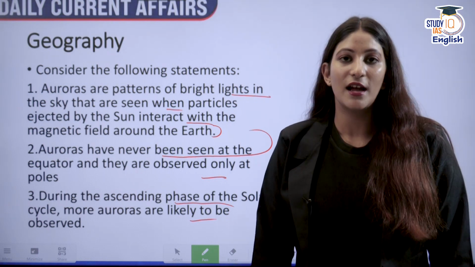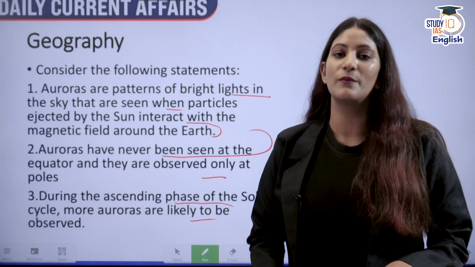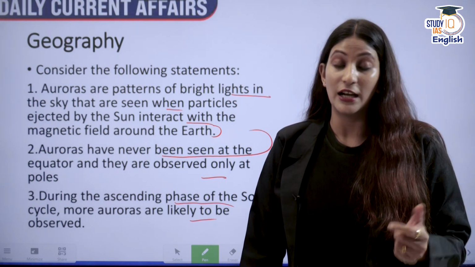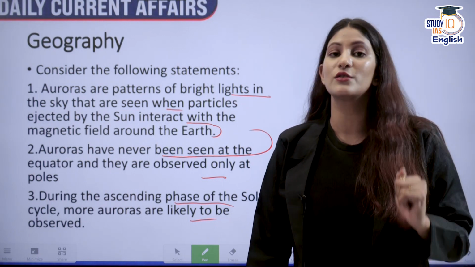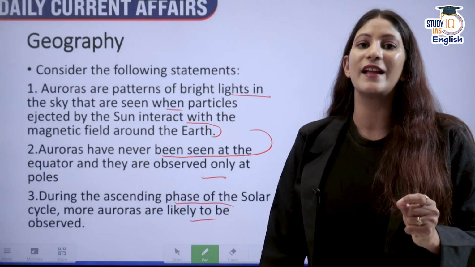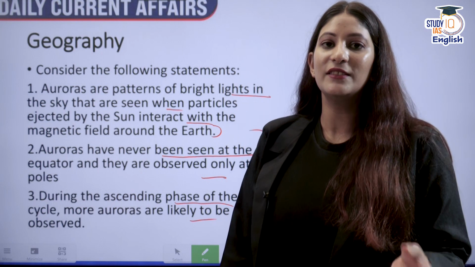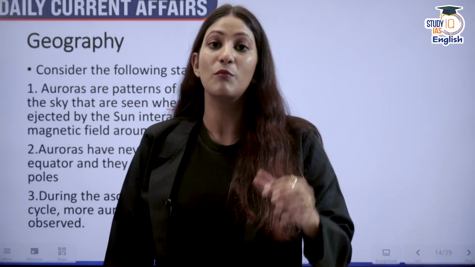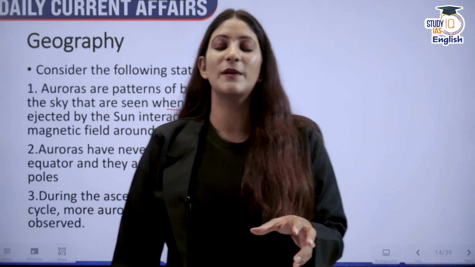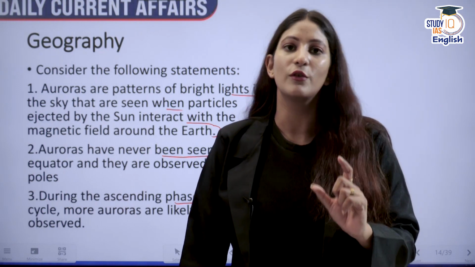Recently, an intense red aurora has been caught by the observatory at Ladakh. That means at the equators also they are visible. And this generally happens during the ascending phase of the solar cycle. The solar cycle is of 11 years, and when we are in the ascending cycle, more solar flare activity takes place. More solar activity takes place means more interaction with the magnetic field of the earth. That is why more auroras.